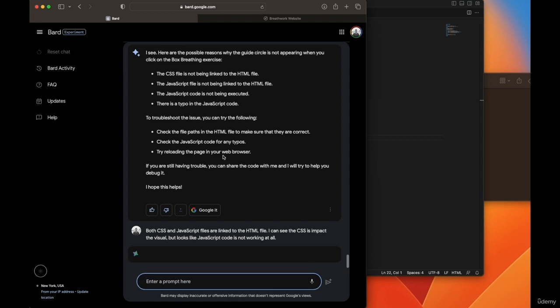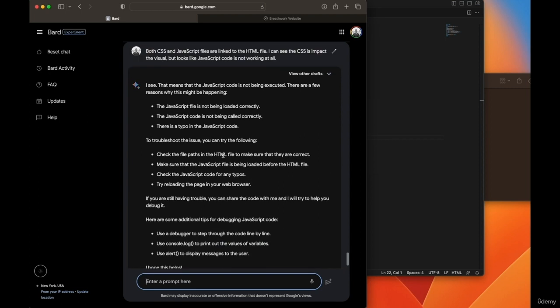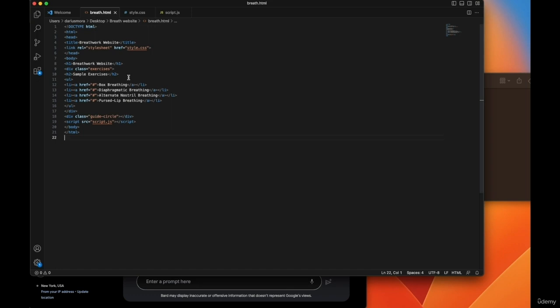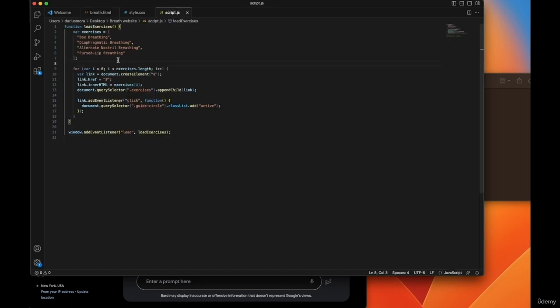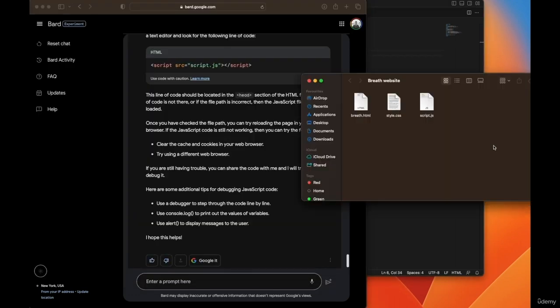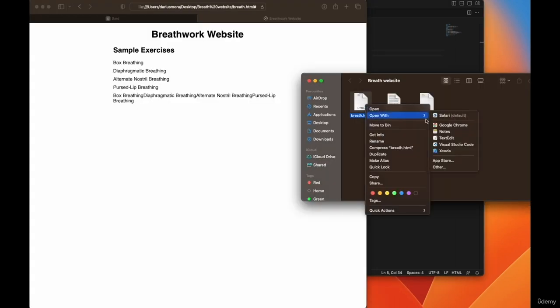It's telling me to check JavaScript for any typos, but you wrote the JavaScript. You should give me JavaScript with no typos. So this might mean JavaScript is not loaded. Troubleshooting. I think the file path is okay as far as I know. I'm not that good, but box breathing is within the exercises. It is not in the head section, actually. It was down in the body. Maybe this works. Nothing happening, nada.